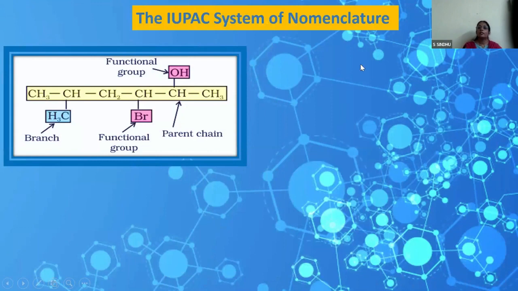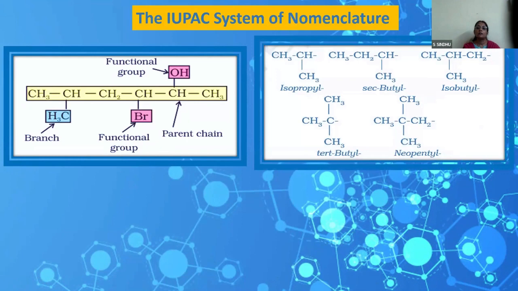Then coming on to the nomenclature part. So the very first thing is identifying the parent chain in a compound. What are the functional groups in a compound? What are the branches which are to be taken as the branches? Which is the principal functional group? All this has to be properly learned, and the child has to be guided to learn all this properly.